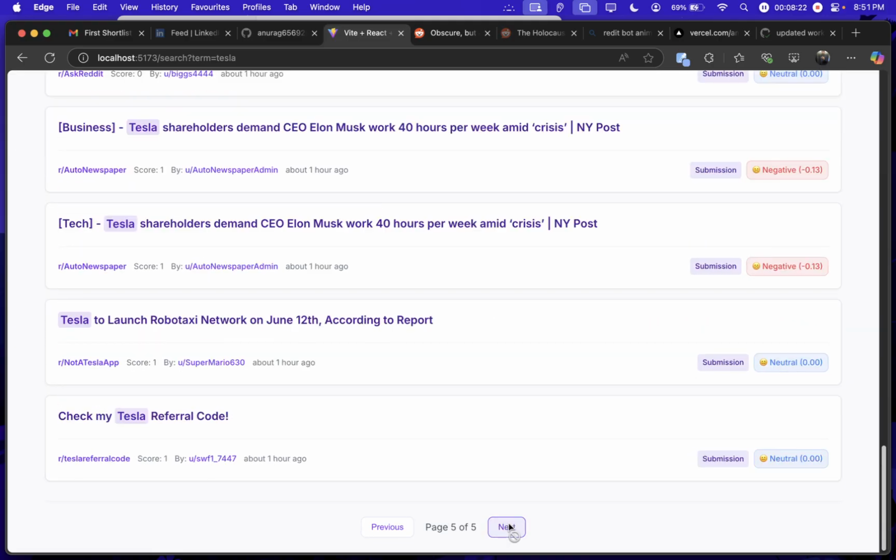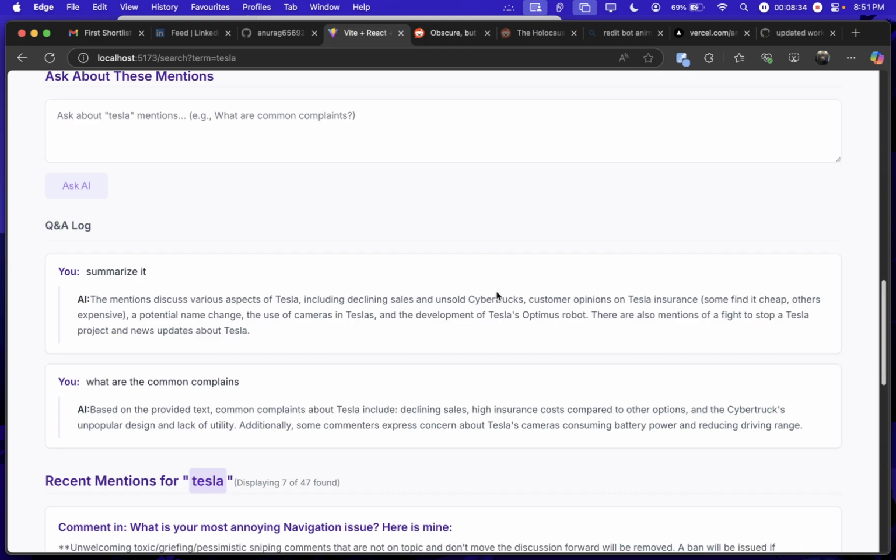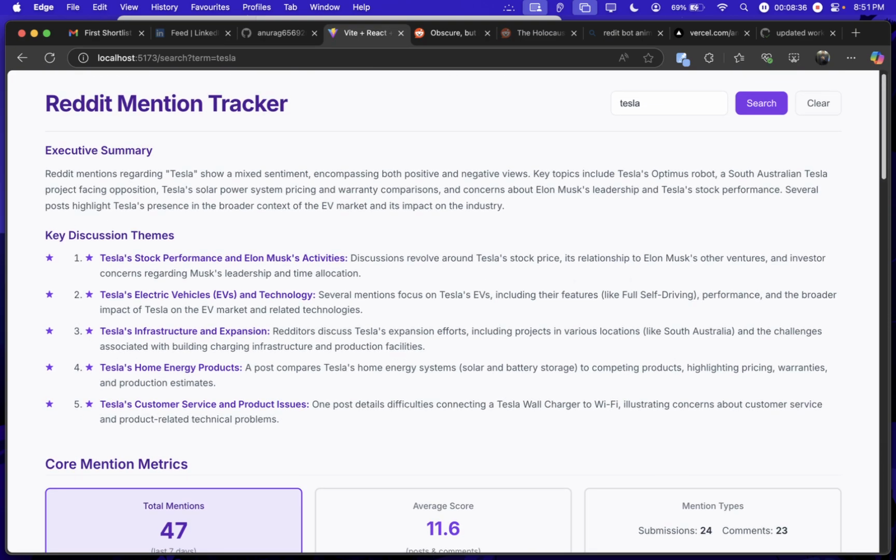And I have some future goals which I want to share with you. As a future goal, I want to implement user and account trend analysis, alerts and notifications, and advanced filtering and sorting. It means more granular control on the front end to filter mentions by subreddit, score range, sentiment, or sort by different criteria.